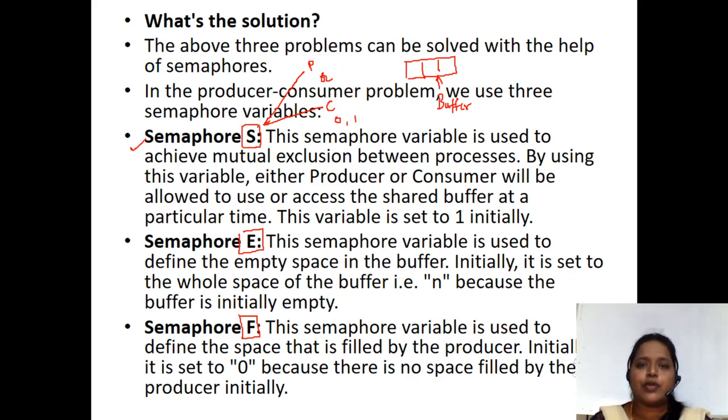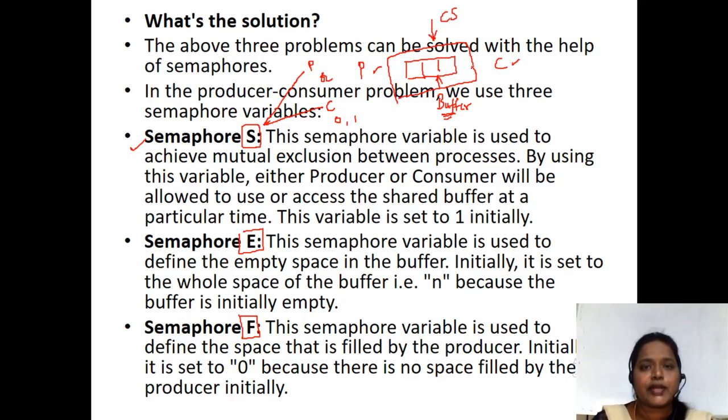Why are we going to take this S semaphore? In the sense, it is going to provide mutual exclusion. So what do you mean by mutual exclusion? Out of 2 processes, the producer and the consumer, only one should be there in this buffer. Here the producer will be there, here the consumer will be there, here the buffer will be there. This buffer we call a critical section. Why are we calling this buffer a critical section? Because this buffer is shared among the producer as well as the consumer.